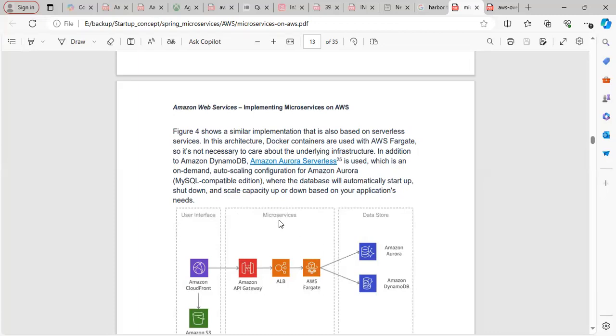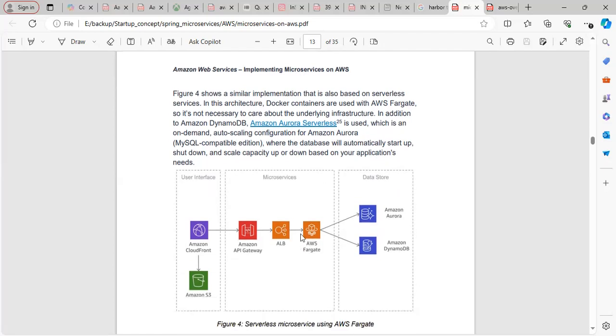So Amazon Aurora. Aurora is for, hmm? Amazon Aurora is for the RDS. RDS, okay. So it is basically an on-demand auto scaling configuration for Aurora MySQL compatible. It is basically supporting an RDS here.